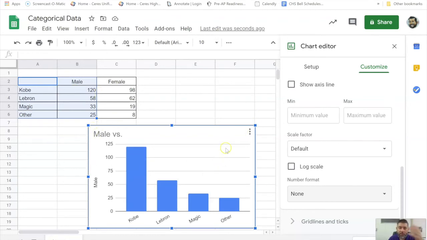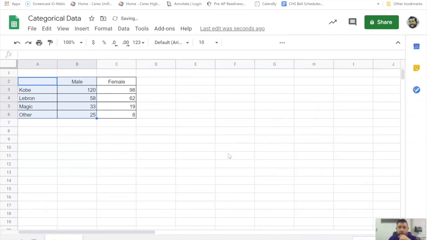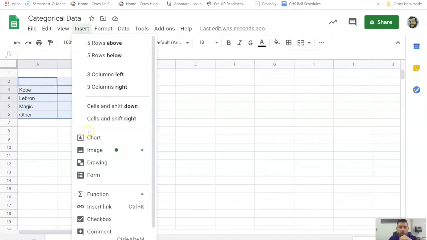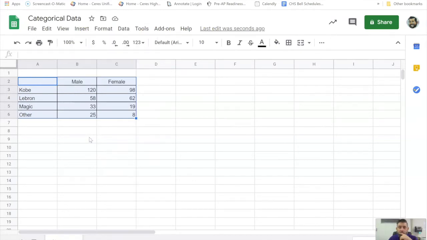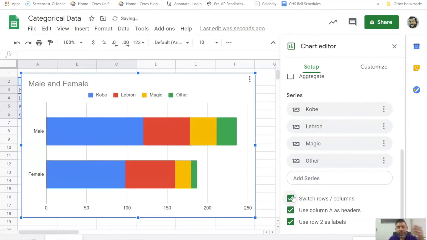We want a segmented bar chart. So let me go ahead and delete this chart and show you how to put in a segmented bar chart. We are going to highlight the whole thing, and then go to Insert Chart, and it should customize this to a segmented bar chart for us, because it kind of knows that's what we're doing.